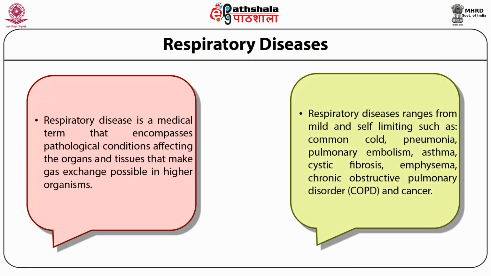The respiratory diseases range from the mild and self-limiting, such as the common cold, to pneumonia, pulmonary embolism, asthma, cystic fibrosis, emphysema, or chronic obstructive pulmonary disorder, that is COPD, and sometimes even cancer.